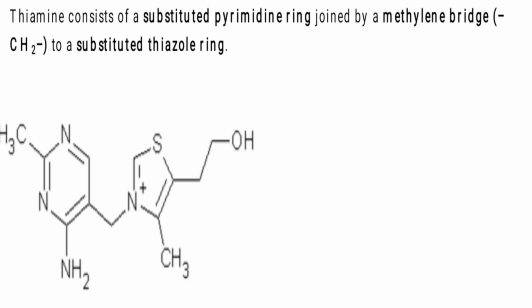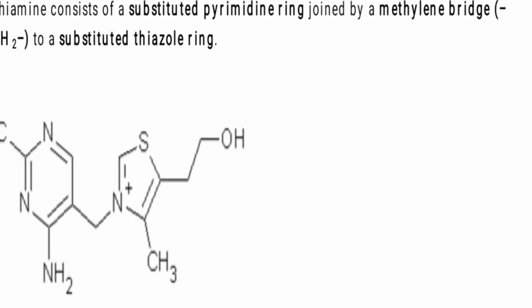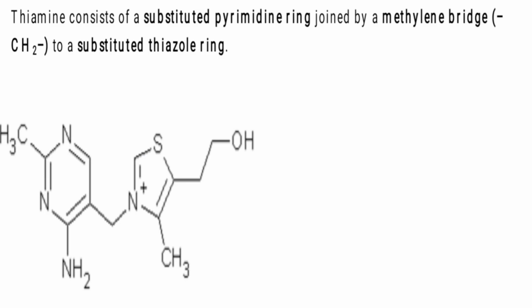Thiamine, this is the chemistry. Thiamine consists of a substituted pyrimidine ring joined by a methylene bridge to a substituted thiazole ring. Methylene means CH2 bridge. Pyrimidine is a double ring. So just remember the sentence if chemistry is required.